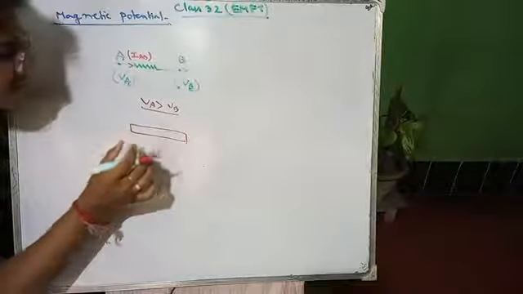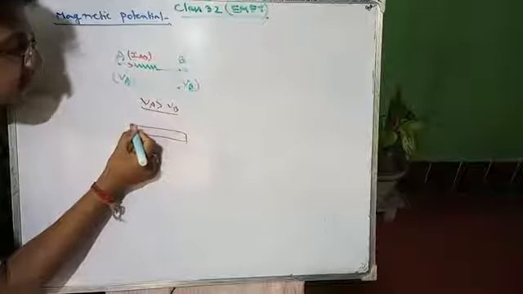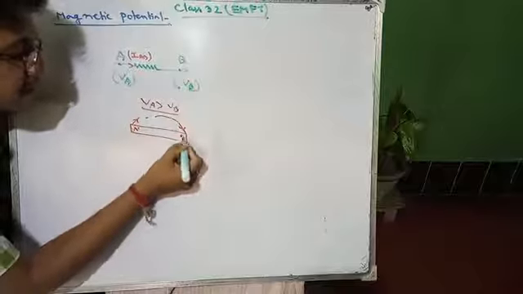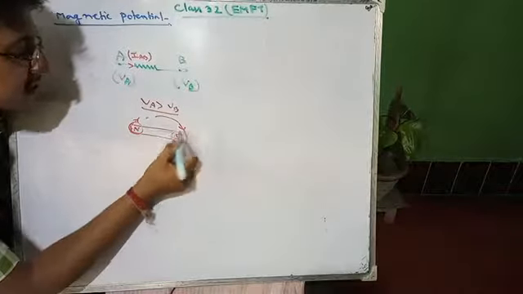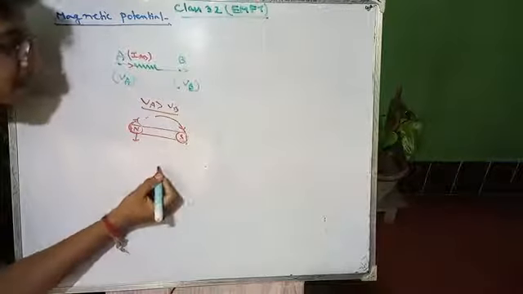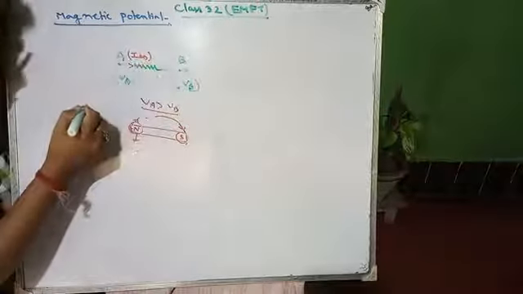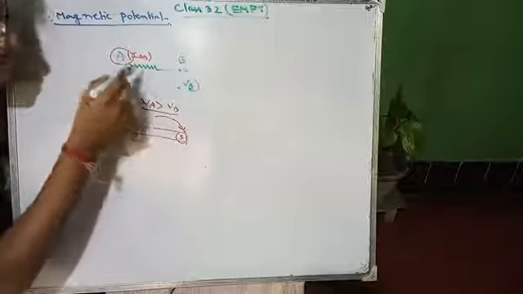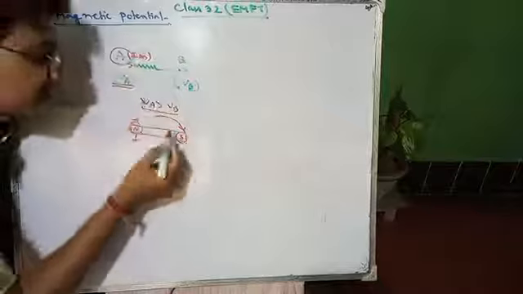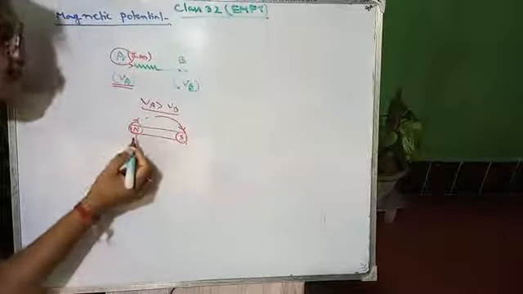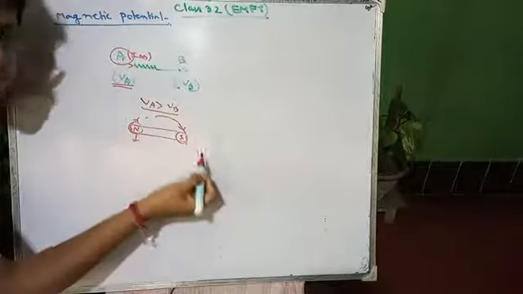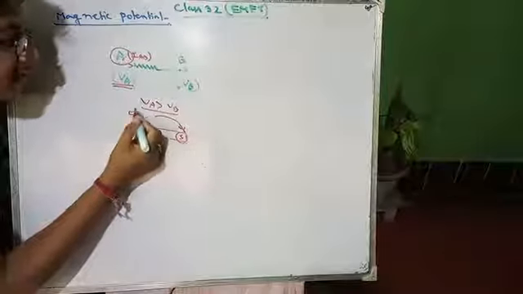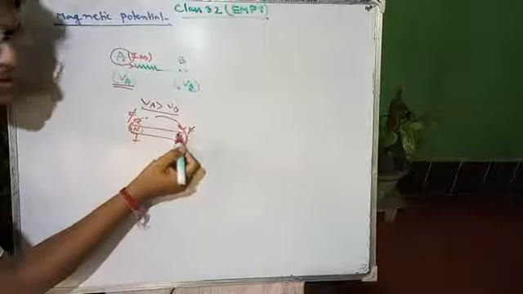That is the same condition if we consider a bar magnet or any type of magnet or any system having two poles. Suppose the flux is emerging from here and leaving up to here. Then we can say this will be the north pole and this will be the south pole. Always remember the north pole has higher potential compared to the south pole, by the same analogy as the electrical circuit where point A has higher potential, due to which the current flows from A to B. Here also the same condition arises: whenever the north pole and the respective south pole are present, the north pole emits the flux phi, which is accepted by the south pole over here.